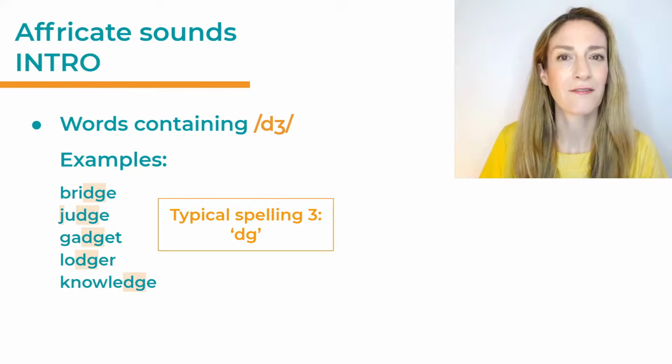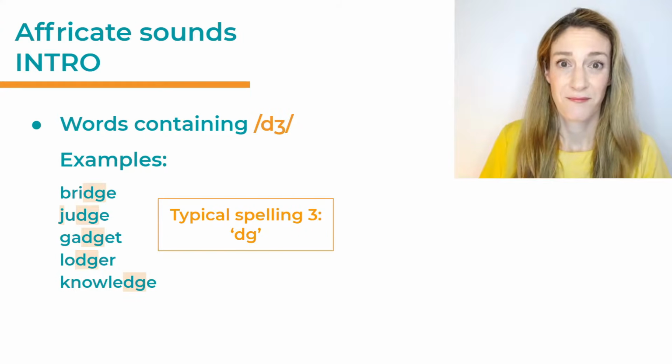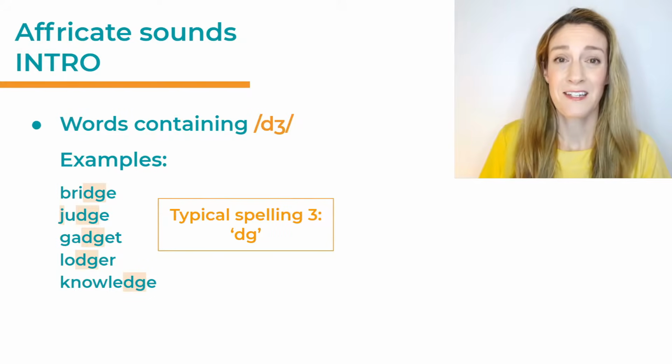Let's have a look at some more words. Here we have bridge, judge, gadget, lodger, knowledge. So another typical spelling is the spelling pattern DG. And that is not all.